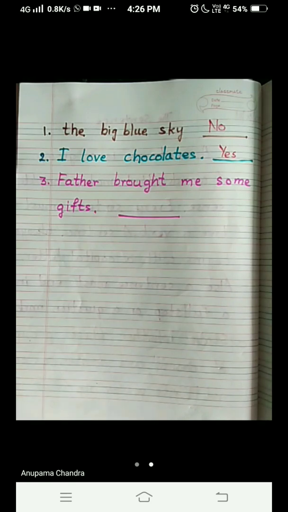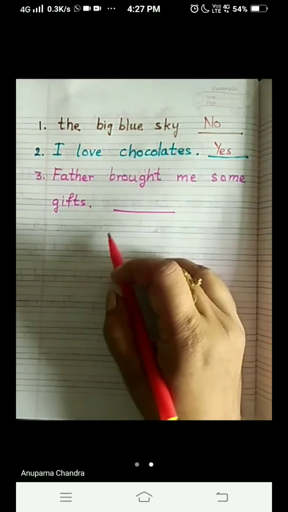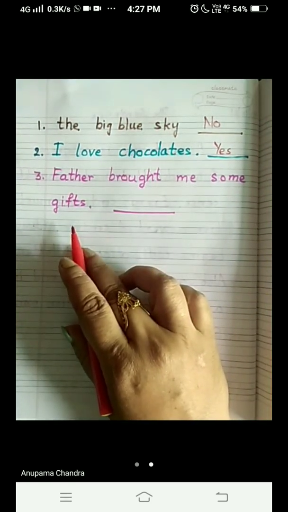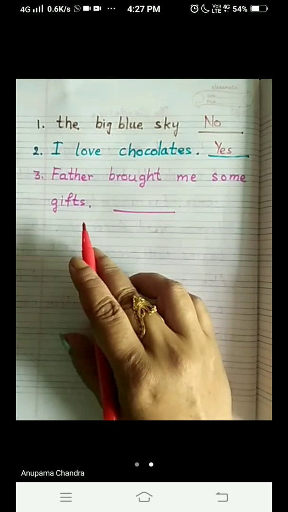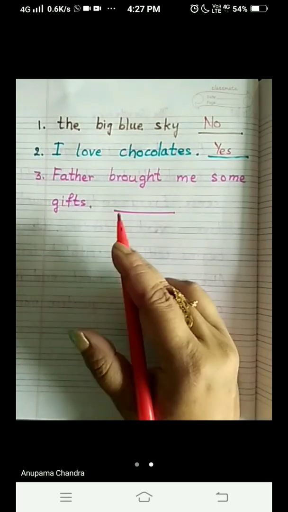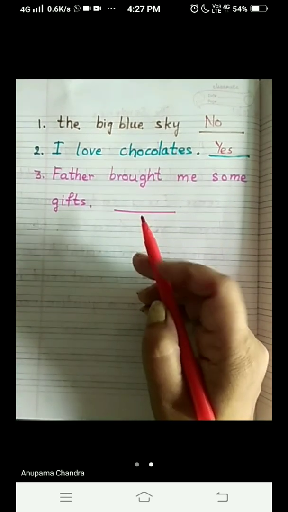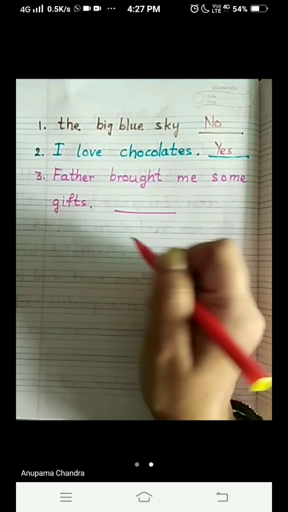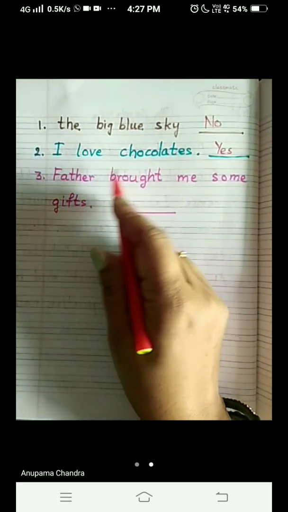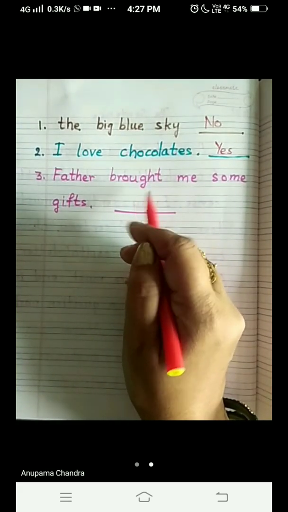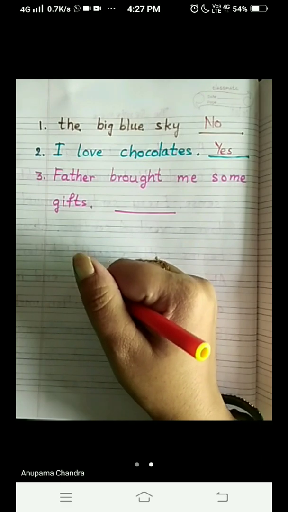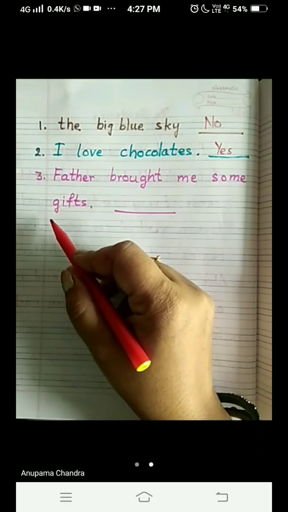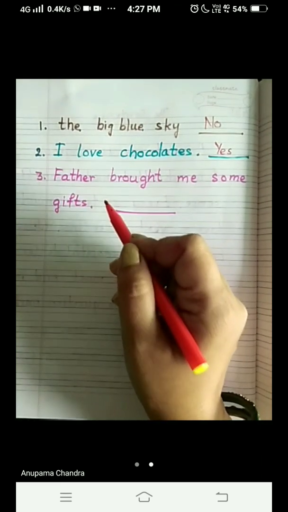Let's start. See rule number 1. Father brought me some gifts. Okay, it does make sense. Your father brought some gifts for you. Okay. Second one, it should have a verb, the doing word. What is the doing word here? Father brought. So brought is the doing word. Come on. So the second rule is also there. What is the third one? It should begin with a capital letter.